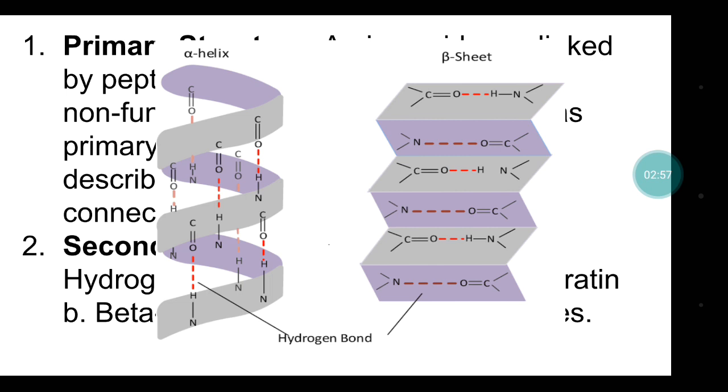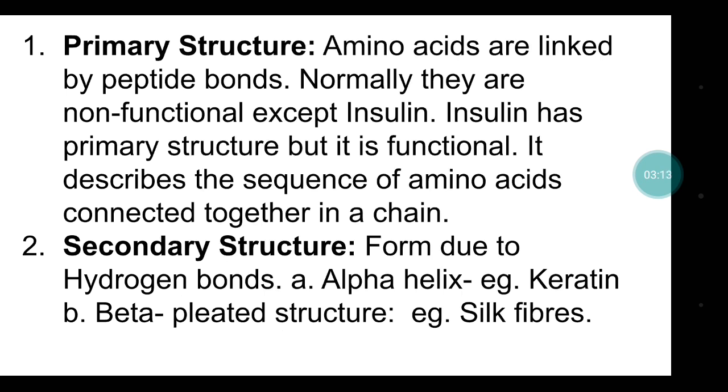Now the primary structure. Amino acids are linked by peptide bonds. Normally they are non-functional except insulin. Insulin has primary structure but it is functional. It describes the sequence of amino acids connected together in a chain. Already I have told you. And now the secondary structure, formed due to hydrogen bonds. Hydrogen bonds will be there, alpha helix, and it can exist in two forms, that is alpha helix and beta pleated sheet.